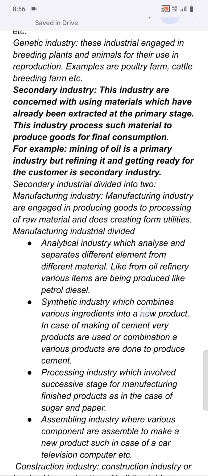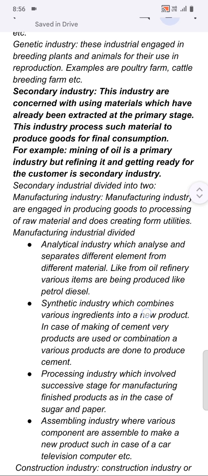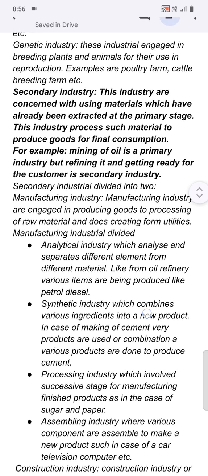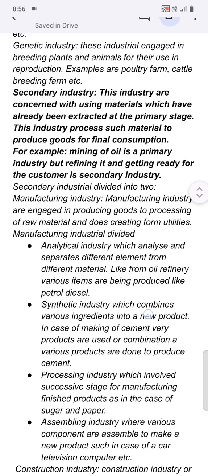So manufacturing industries are those industries which are engaged in producing goods by processing raw material and thus creating utilities. What we do here is we create various goods. We can take the example of oil or soap.